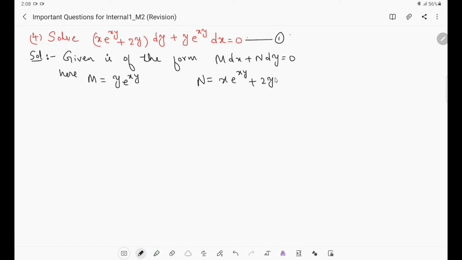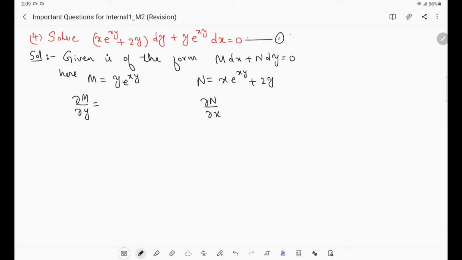So for solving these type of equations, first we have to find ∂M/∂y and ∂N/∂x. If we get these two to be equal, then the given equation 1 is said to be exact. If it is exact, we know how to find the general solution. There is a formula for finding general solution. Suppose if these two are not equal, then equation 1 is said to be non-exact, and for solving non-exact differential equations we are having 4 to 5 different methods, right? So here let us see whether this equation is going to be exact or not.